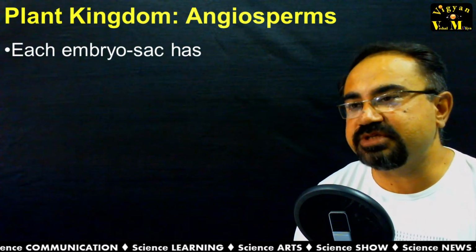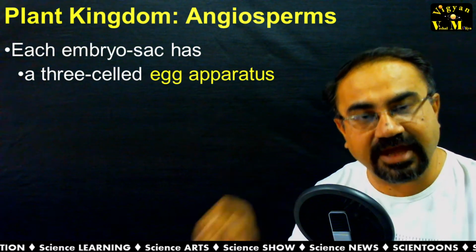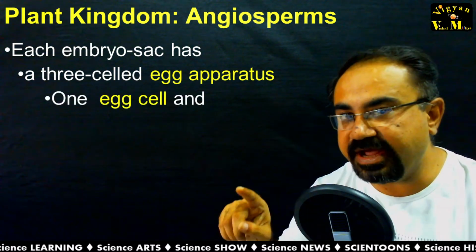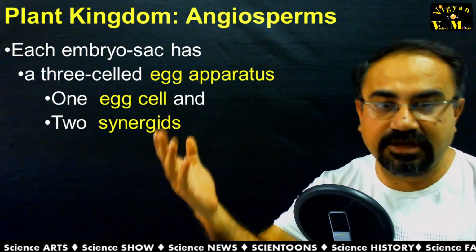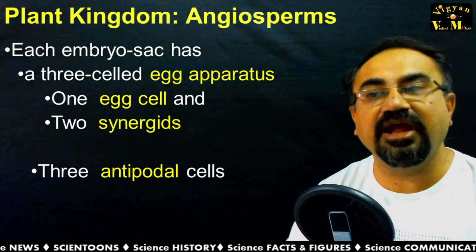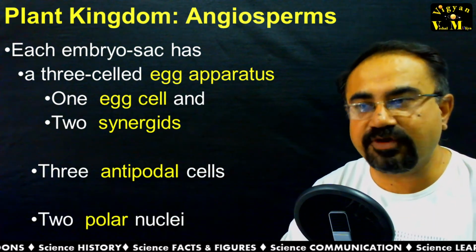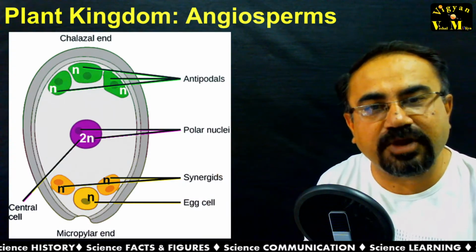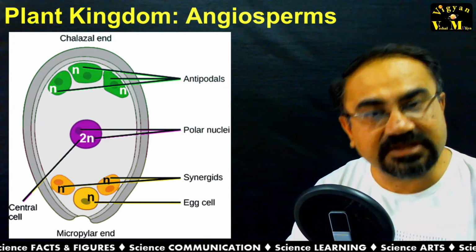Each embryo sac has a three-celled egg apparatus, which has one egg cell and two synergids. Opposite to it, at the opposite pole, there are three antipodal cells and two polar nuclei. Let me go through it in the photographic form. Here in the lowermost part you can see the egg cell supported by synergids.